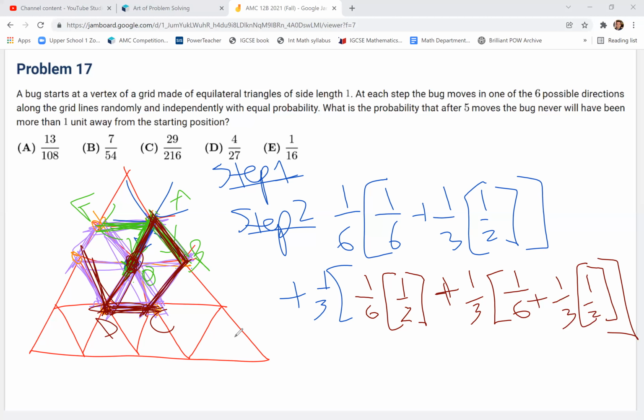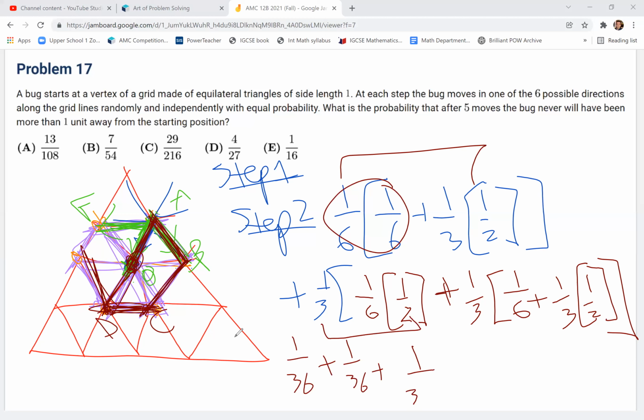All right, well, this should give us the probability. If we add these up, this should give us the probability, right? So if we sort of simplify this, well, what do we get? We get 1 out of 36 plus 1 out of 36 plus 1 out of 36 plus, now, remember this 1/3